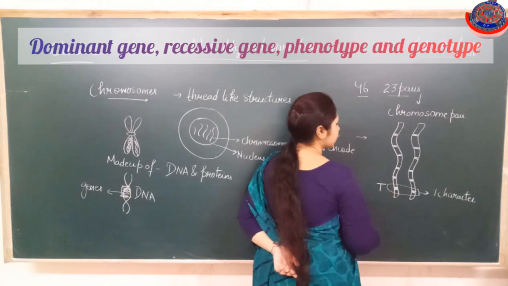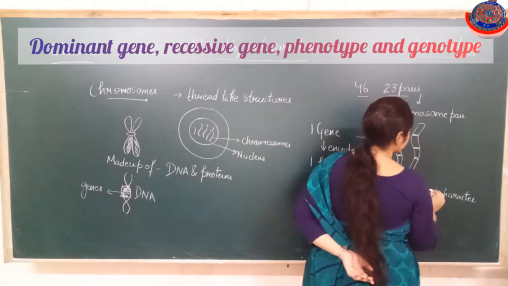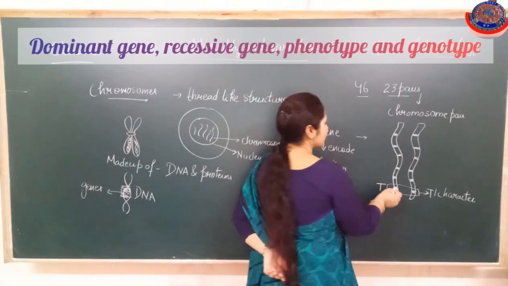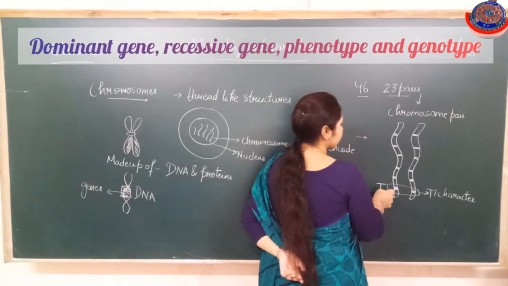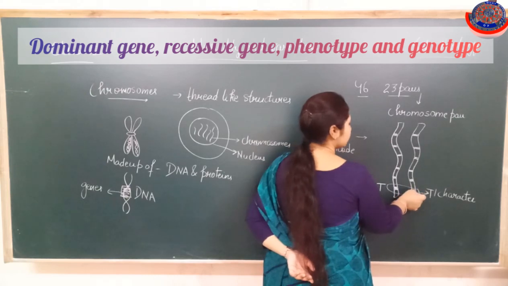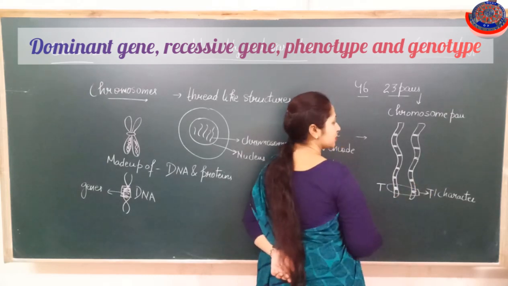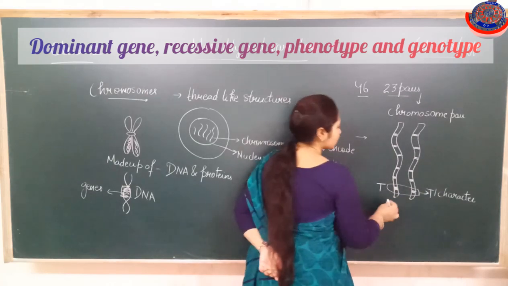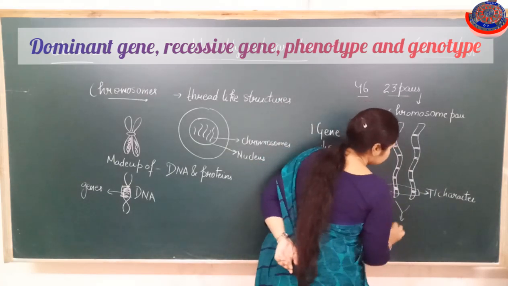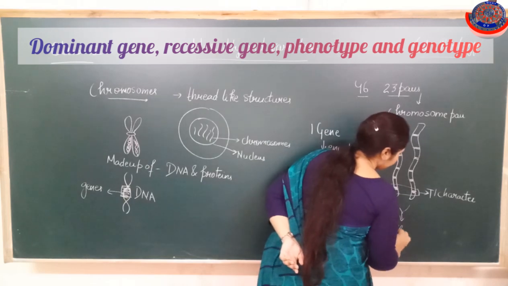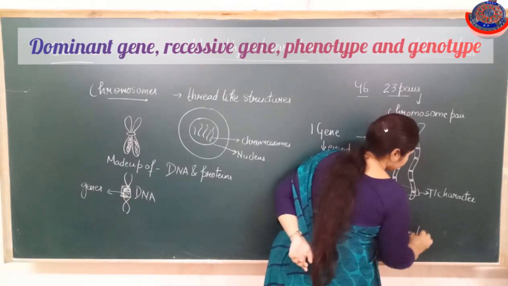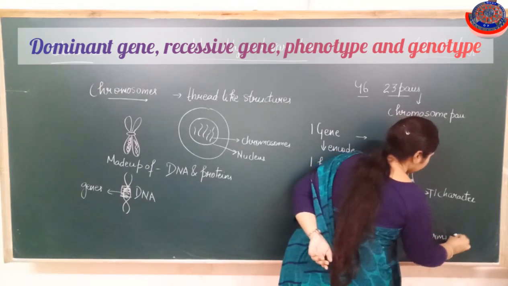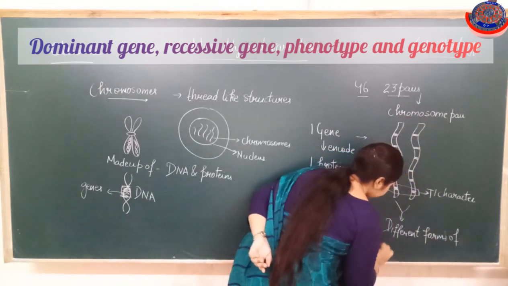I will write here capital T and capital T. One gene is represented by capital T, and the other gene is also represented by capital T. As these genes work in pairs, they are also known as different forms of the same gene.